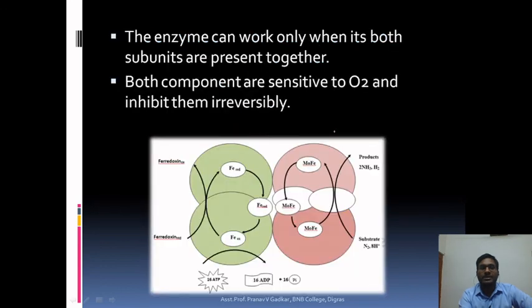These enzymes can work only when both the components are present together. Both the components are sensitive to oxygen, and oxygen inhibits them irreversibly. So oxygen affects the functionality of both components. The enzyme can work only in the presence of both the large component and the small component. Only when combined together is the enzyme functional.